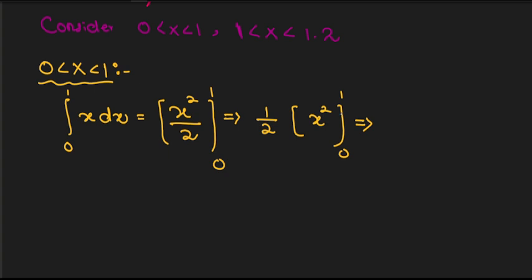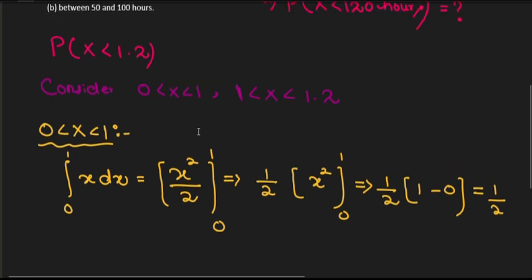So first we will apply the upper limit. The upper limit is 1. So basically 1 squared is 1, minus, when we put 0 here, this is 0. So this means my answer is 1/2, right? This is for my first interval.